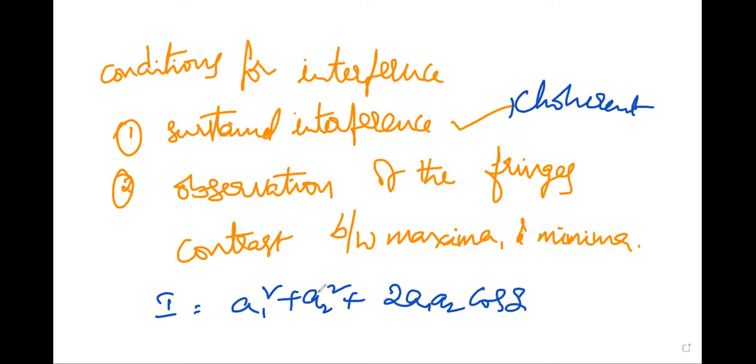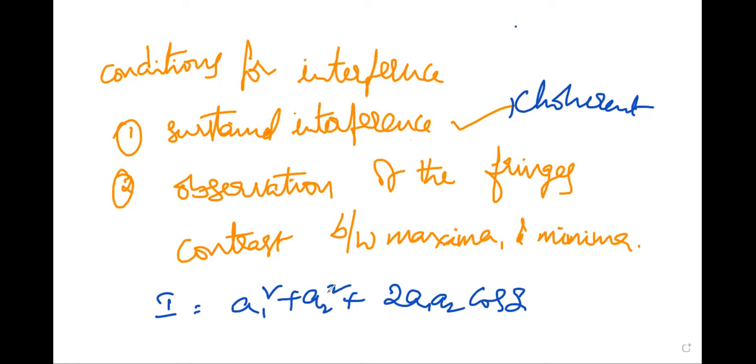But if the sources do not emit light at the same period, the intensity at any point will be alternately maxima and minima. That is the condition for sustained interference. One is they must be coherent, another is the two sources must emit continuous waves of the same wavelength.